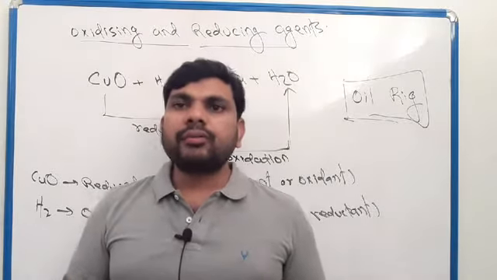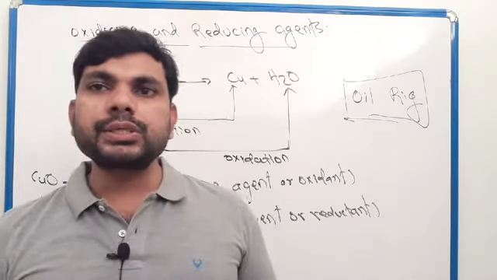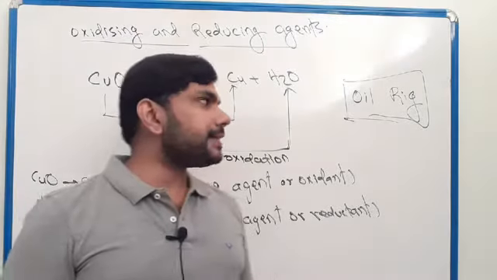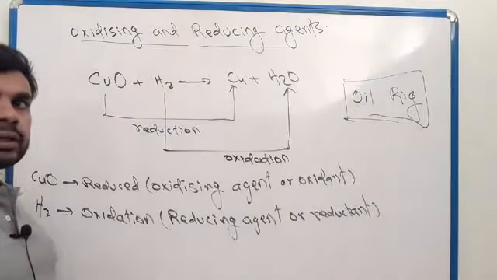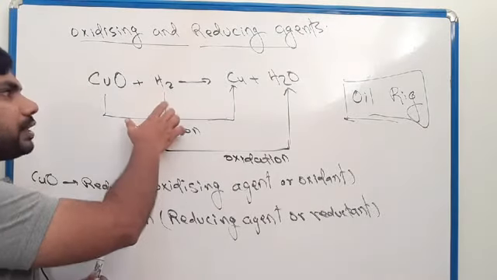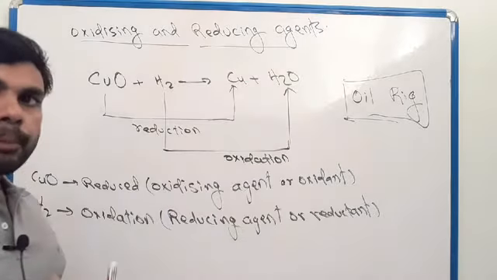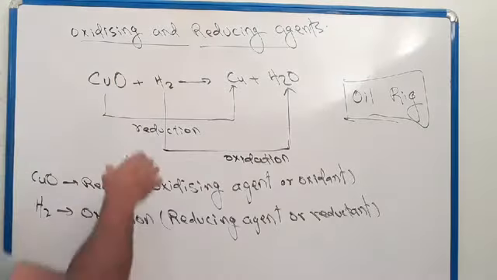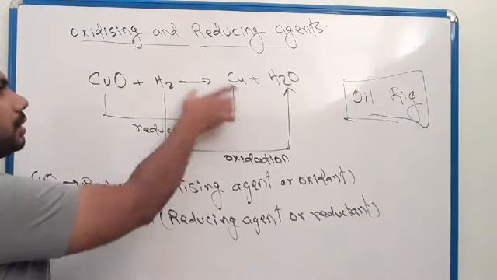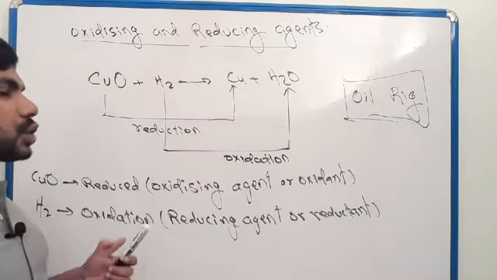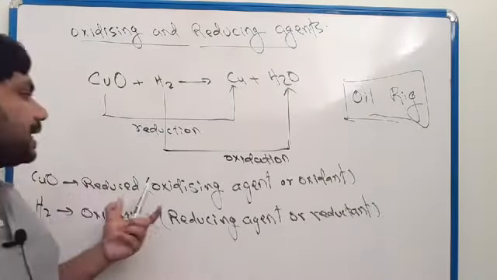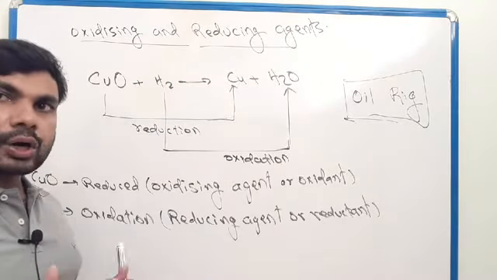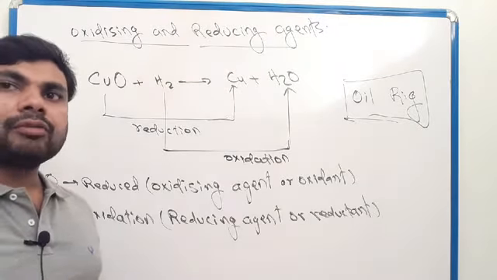Clear? Okay, next we have to discuss oxidizing and reducing agents. See one example here. We have copper oxide, which reacted with hydrogen to form copper and water. Here you can see that copper oxide lost oxygen. So you can say that losing oxygen is reduction. So copper oxide is reduced.